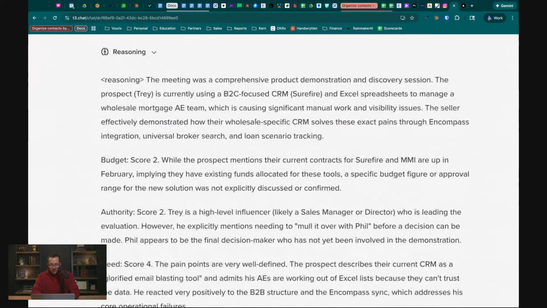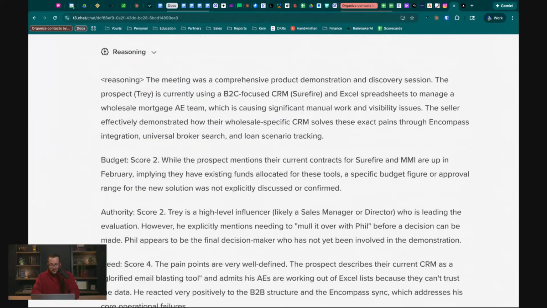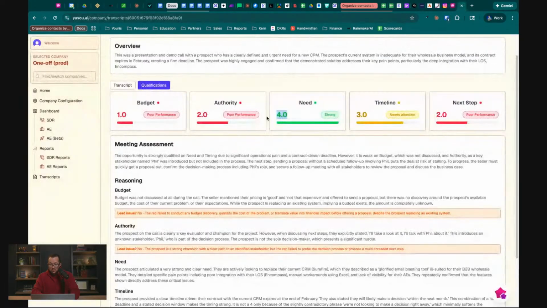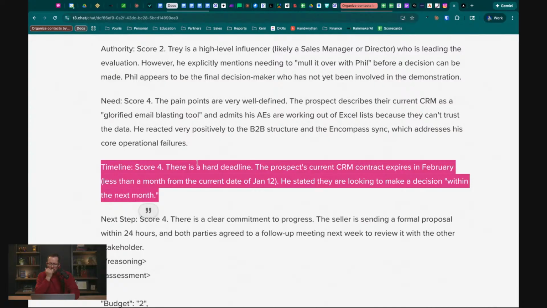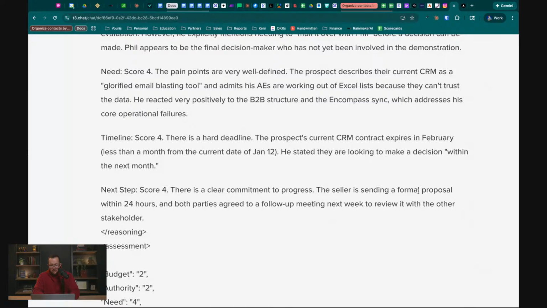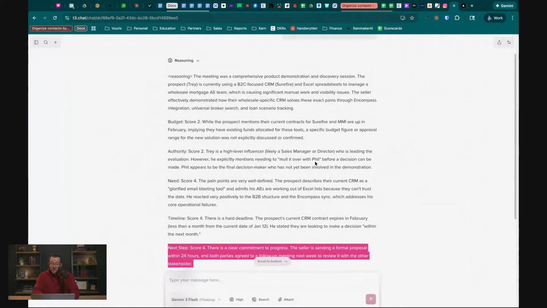Okay, so let's take a look here. Budget score 2. Well, prospect. So it gave 2, 2, 4, 4. Next step gave a 4. This is a hard deadline. The prospect's current CRM. Why would the... oh, that's timeline. Oh, okay, so it actually worked better.